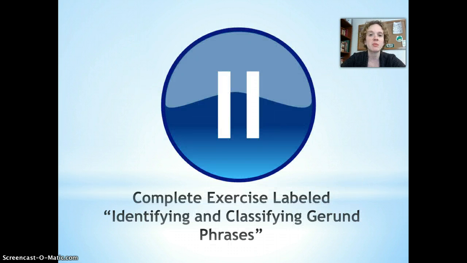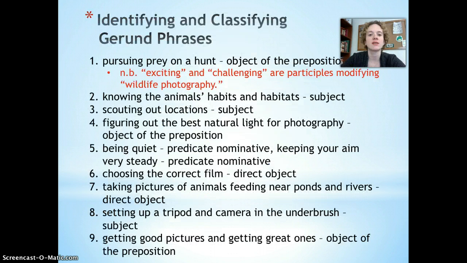Okay, so at this point you can pause your video and please complete the exercise labeled Identifying and Classifying Gerund Phrases. When you finish the exercise, please press play again so that you can check your answers. And here are those answers. So please pause again and check to see how you did.